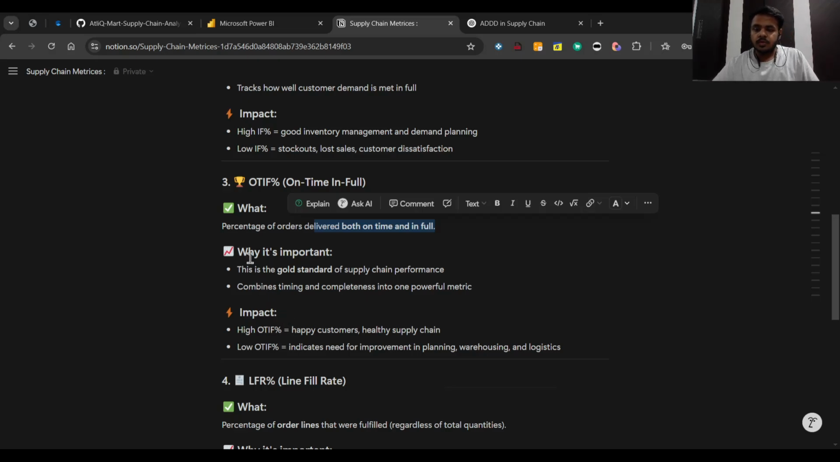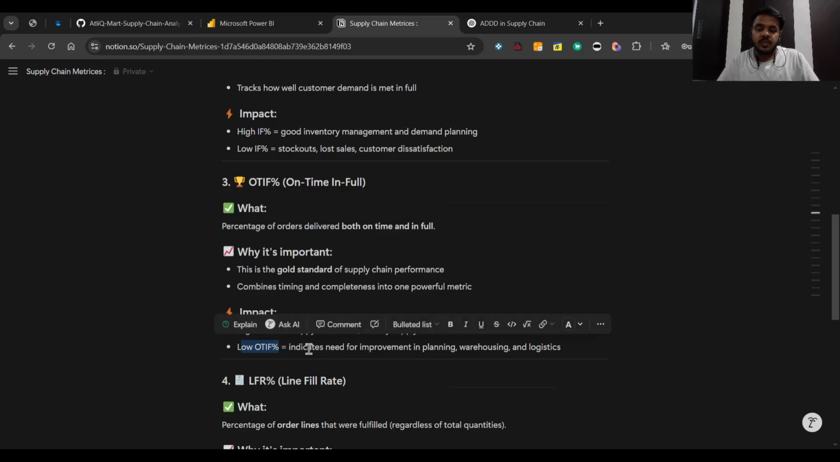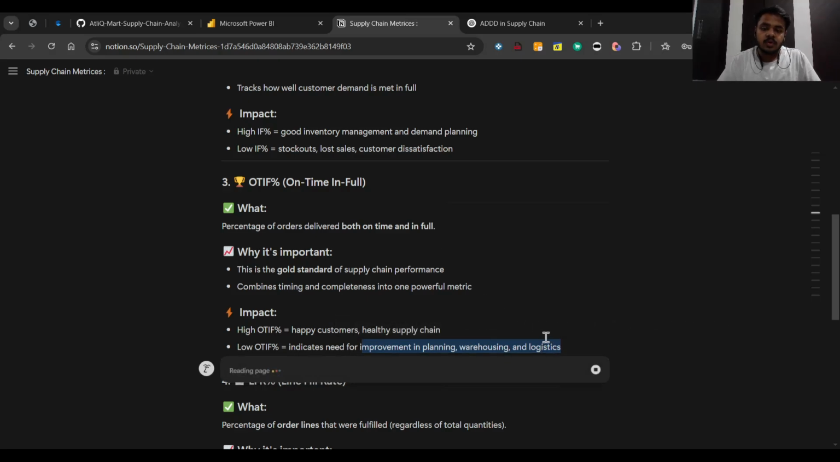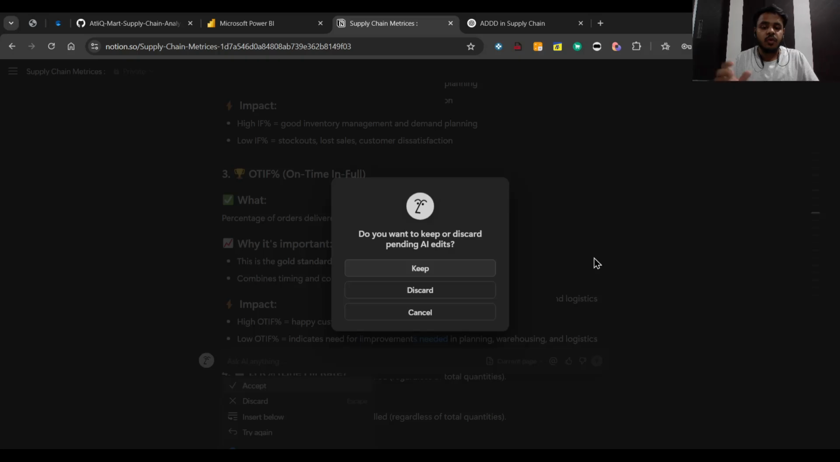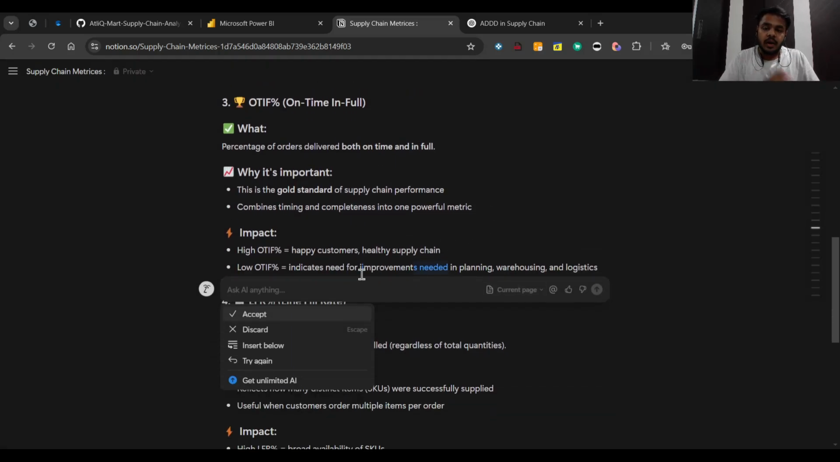So what's the importance of it? It is the gold standard of supply chain performance. Why? Because it combines both timeliness and completeness into one single metric. What's the impact? A high OTIF percentage means happy customers, because they're getting the product on time and in full quantity. It also reduces the logistics dependency of that single order line. So what does a low OTIF percentage mean? It indicates the need for improvement in planning, warehousing and logistics, because you are not getting the product in full quantity and on time.